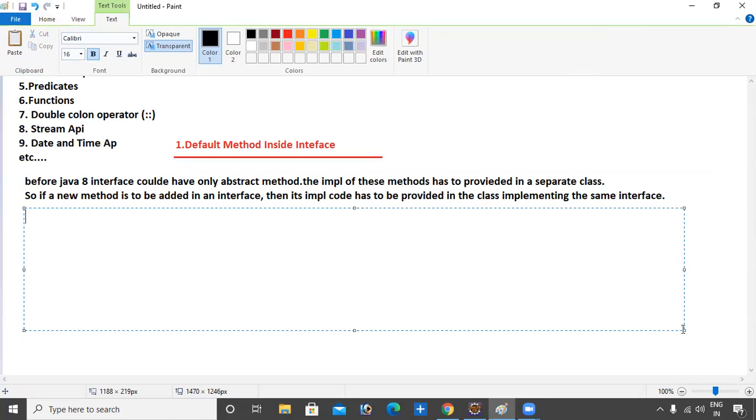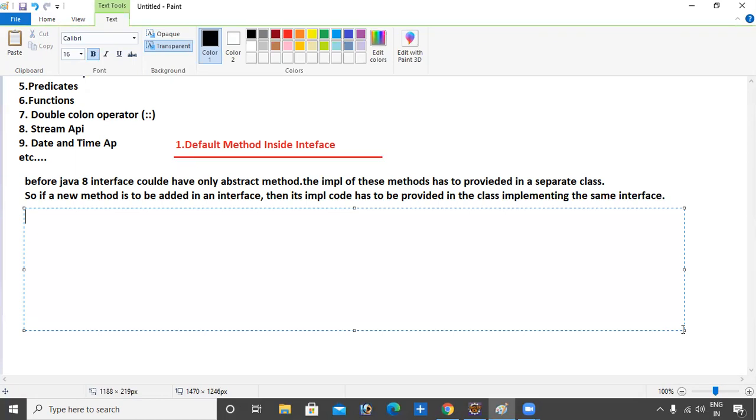Now, to overcome this problem, Java 8 has introduced a concept called the default method. What is a default method? It allows the interface to have methods with implementation without affecting the classes that implement it.